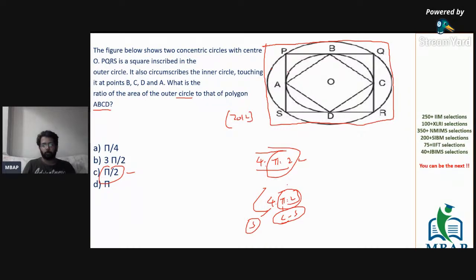The series itself is 4, pi, 2, but 4 is for the first square. So we formed the first imaginary square with the area 4. If the first square is 4, the next internal circle will be pi, and the next subsequent square will be 2. We are looking at the area of the circle versus the polygon.